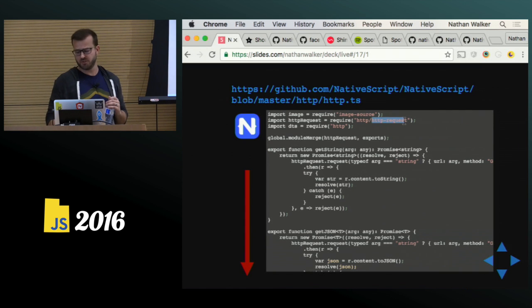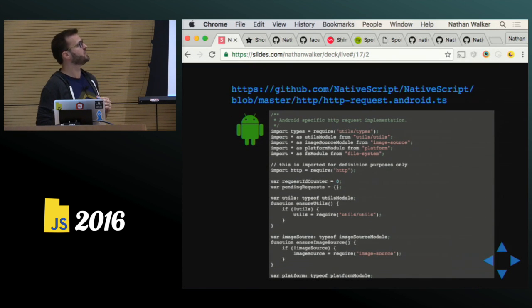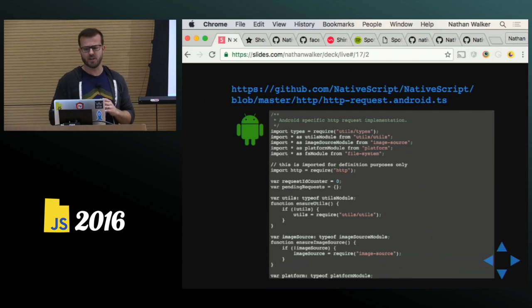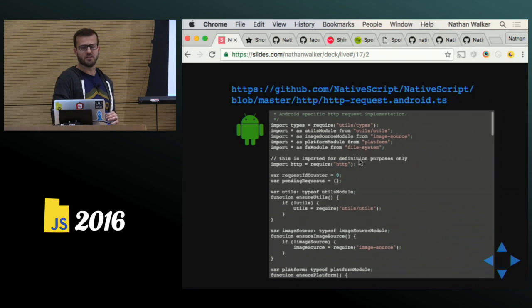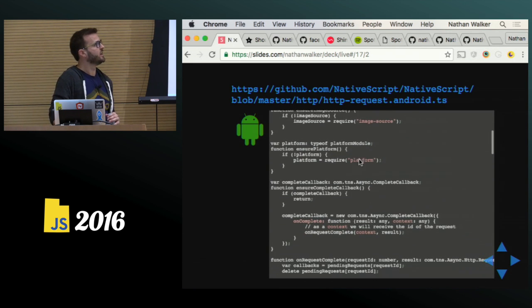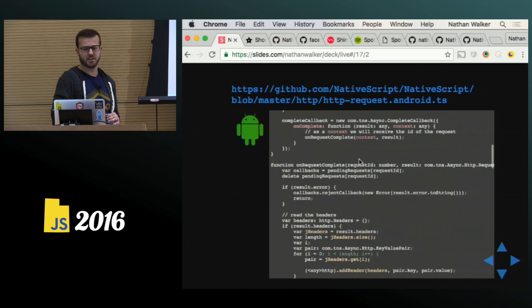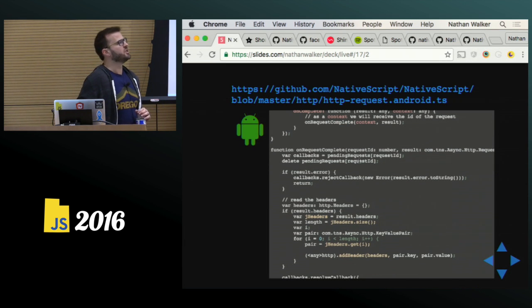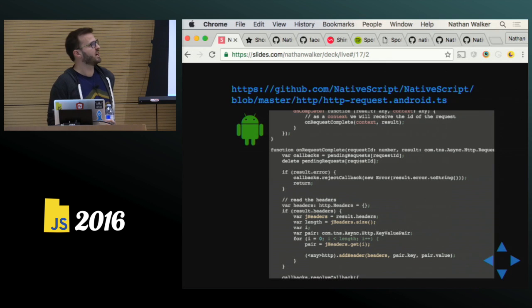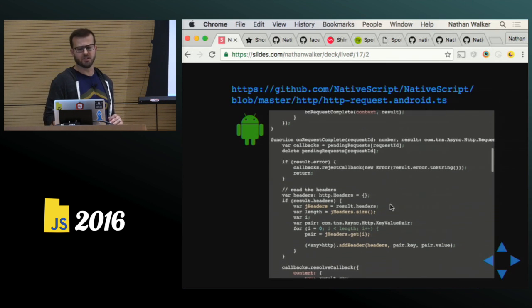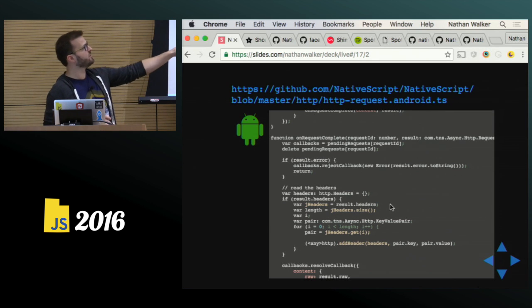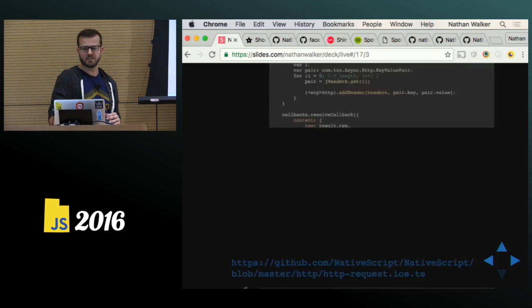And those are going to grab these native implementations, and these are written in TypeScript. NativeScript, the entire framework was written in TypeScript, and this is a sample of what the Android underlying implementation of HTTP looks like. You would never need to look at this generally because, again, the API is abstracted into their HTTP module. But again, it's interesting to look at because you can see these native Android calls being made. That com TNS async HTTP, that is a native Android class.